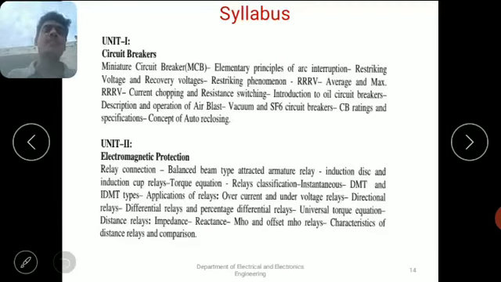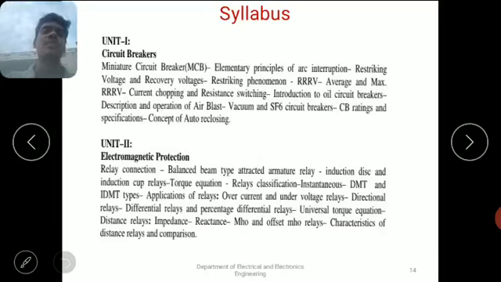It also covers the dielectric media used for extinguishing arcs, and terminology like the restriking phenomenon, RRRV (rate of rise of recovery voltage), average and maximum RRRV, current chopping, and resistance switching. This is a very important chapter, the basic chapter of this syllabus.